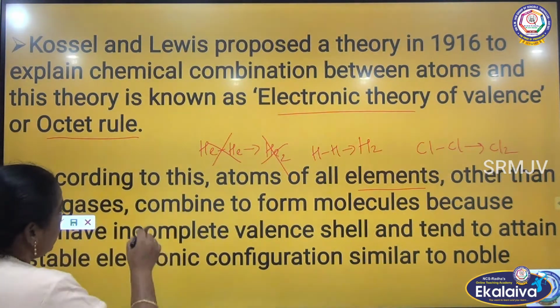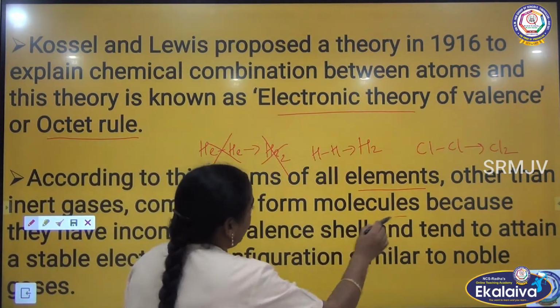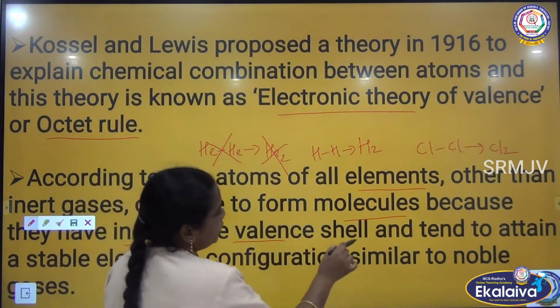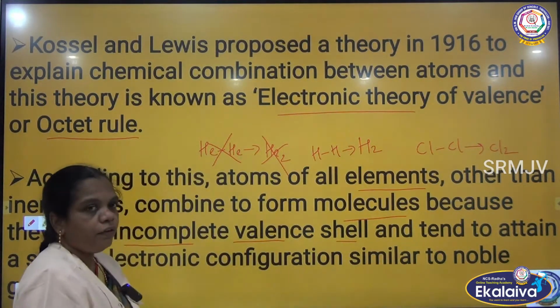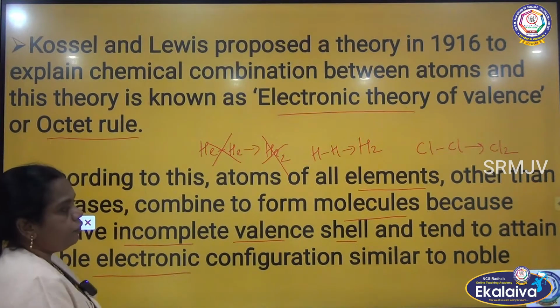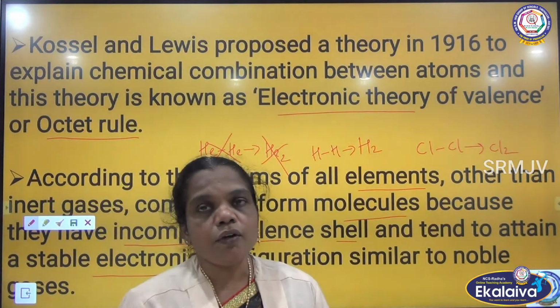Except for the inert gases, the others combine to form molecules because of the incomplete valence shell. Incomplete valence shell atoms tend to attain the stable electronic configuration similar to the noble gas configuration.